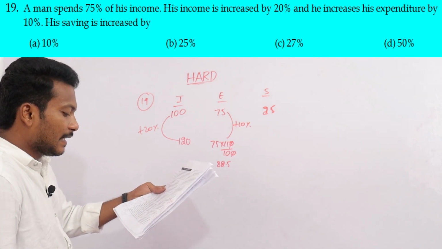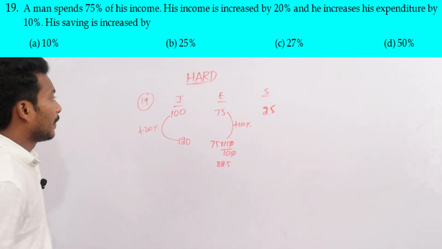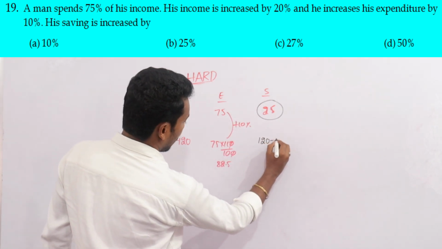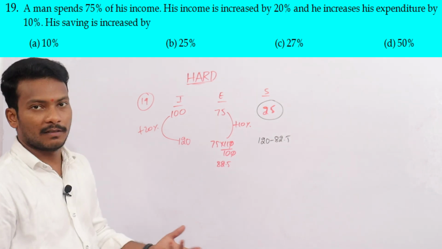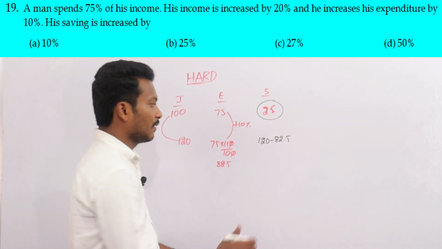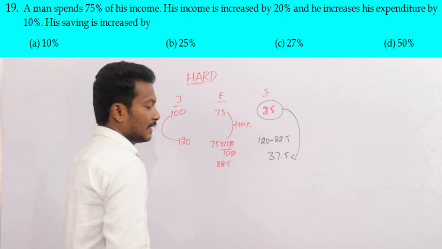His savings were 25, and now it is 120 minus 82.5, that is 37.5, previously 25.